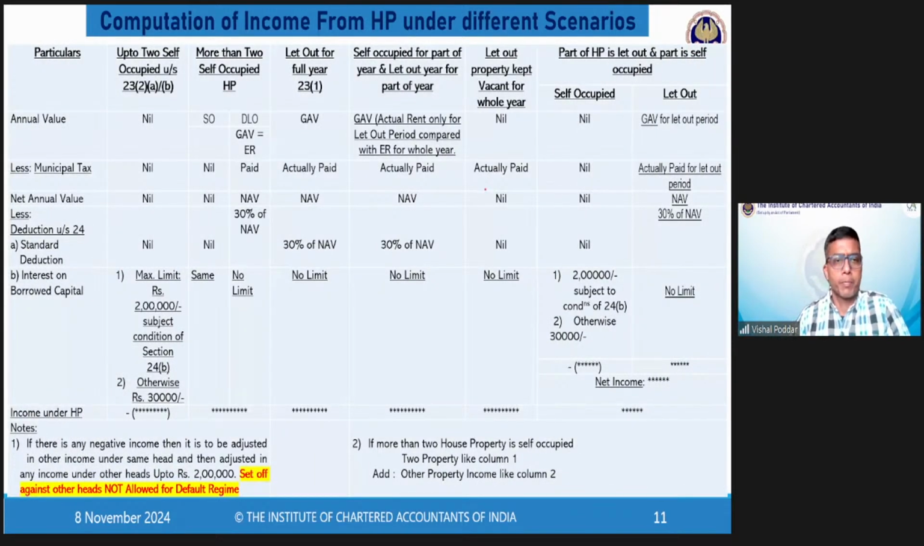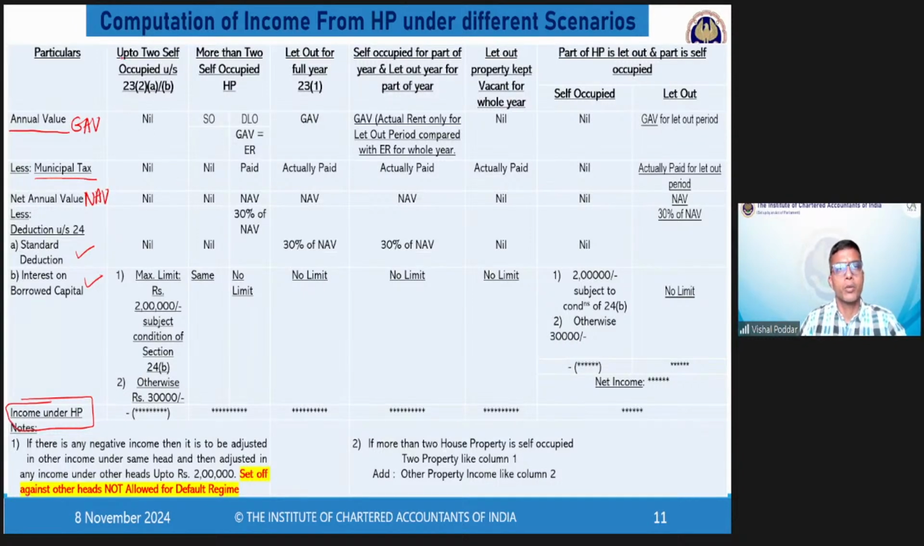We cover the same thing in the form of this working table, where we have the format of computing HP income. The format is you first find out gross annual value. This is the GAV. From that, you deduct the municipal tax paid. You get the NAV. And from that, you have standard deduction, interest on borrowed capital, and the balance is your final income or loss from HP.